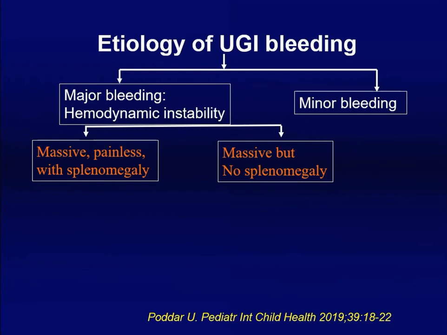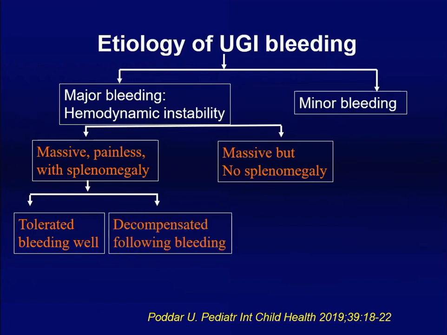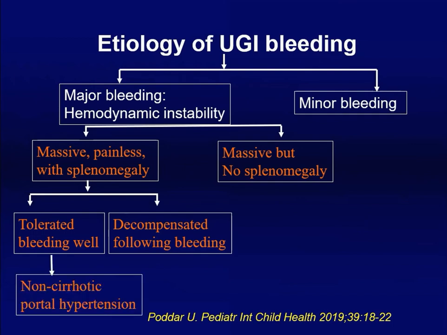So if it is the first group, where the patient has painless massive bleed with splenomegaly, it looks like variceal bleeding. Then what is the behavior of the patient after the bleed? Has he tolerated the bleed well? Has he not developed encephalopathy or ascites, or has the patient developed decompensation, with ascites and encephalopathy? In the first group, when the patient has painless, massive bleeding with splenomegaly and tolerated the bleed very well, then it is non-cirrhotic portal hypertension.